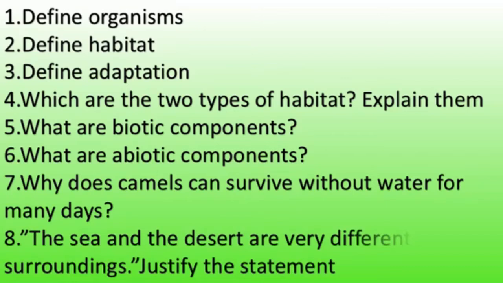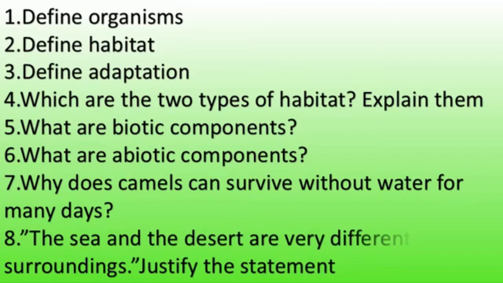Then you have to write down the adaptations adopted by the fishes. You may also include that too. It will be a good answer. So you may write like this: the streamlined shape of the fish helps them move inside the water, and they have slippery scales on their bodies, and these scales protect the fish for easy movement through water. They have flat fins and tails to change direction. Gills are present to use the oxygen dissolved in water. That is about the fishes.